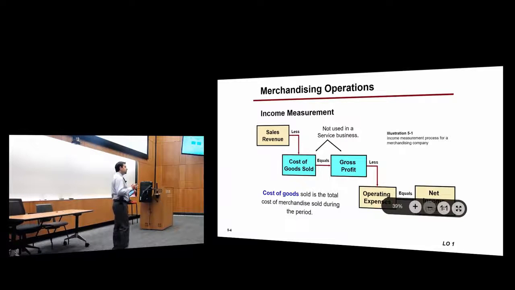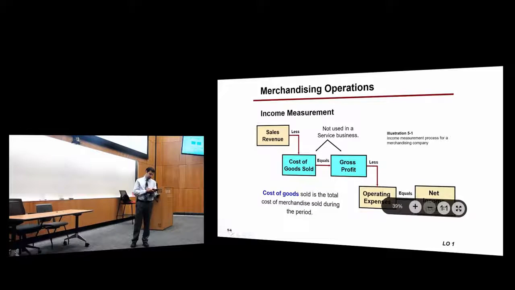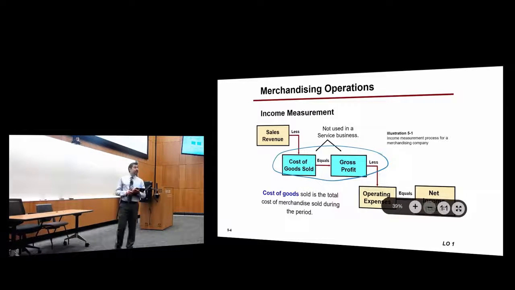All these expenses were subtracted from service revenues to get to net income, right? In this case, there's an extra step here. This extra step here is only for merchandising companies.